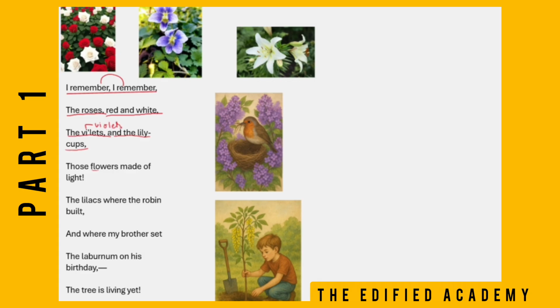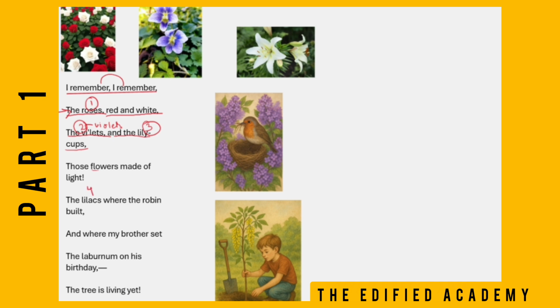Okay, see here in the second line, the poet says that he remembers the roses. Roses is the first flower, then violets are the second flower, lily is the third flower. Also lilacs will be the fourth flower.